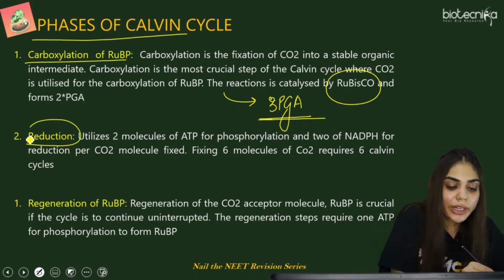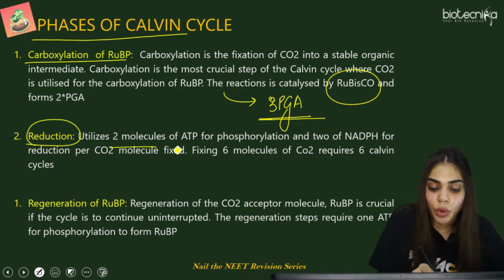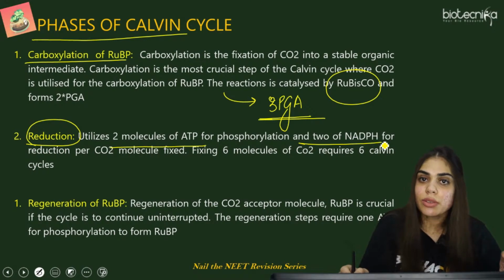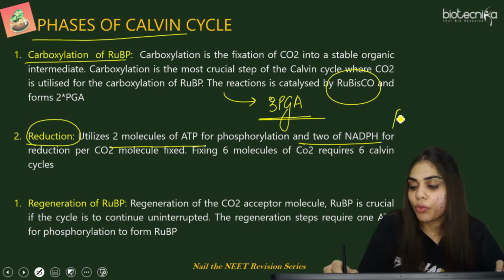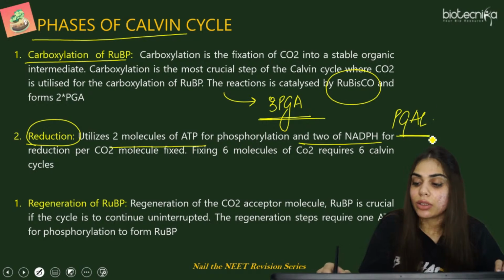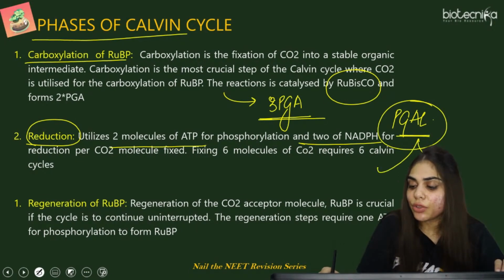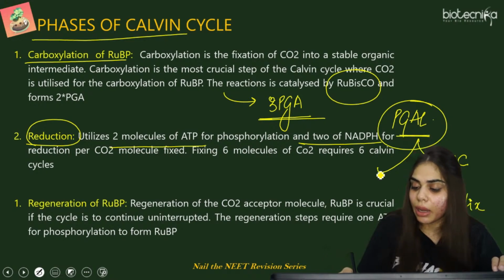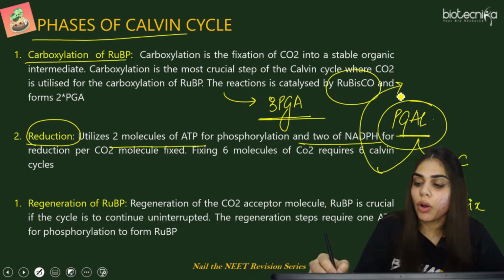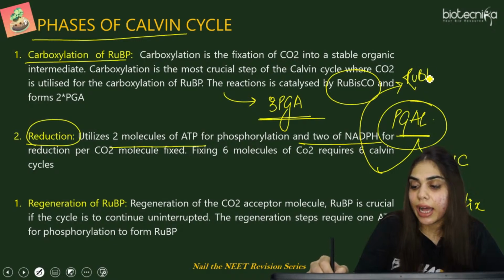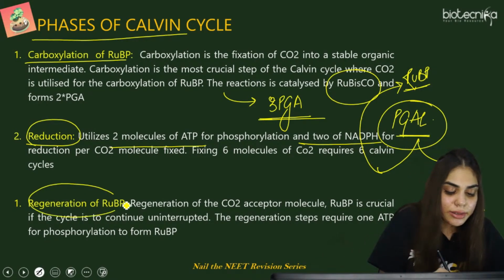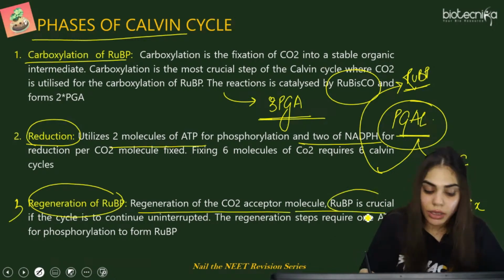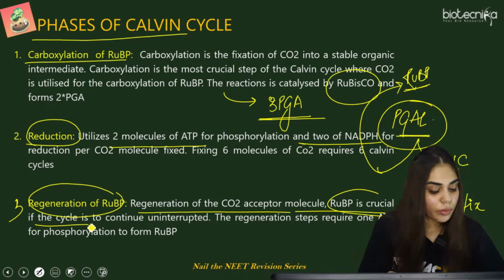Now the second step over here is reduction, which requires 2 molecules of ATP and 2 molecules of NADPH to reduce this 3-phosphoglyceric acid into phosphoglyceraldehyde. Now this phosphoglyceraldehyde will release 1 carbon to fix into the form of glucose, and the rest of the carbon will be regenerated in the form of carbon acceptor, that is RuBP. So the third step is regeneration of the carbon acceptor molecule, which is crucial in the Calvin cycle.